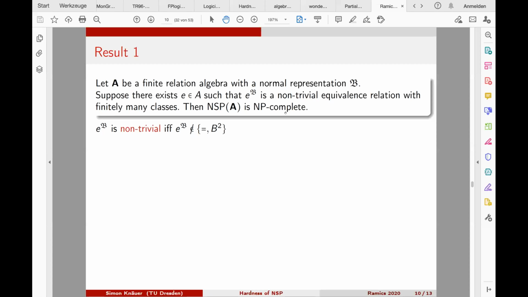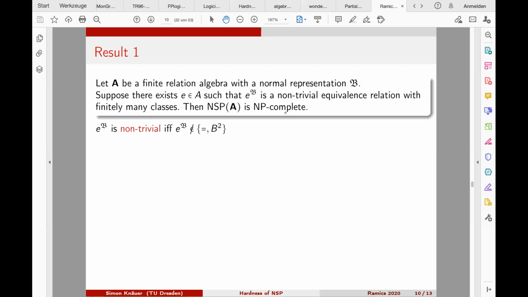And of course, NP completeness has two parts, NP containment and NP hardness. And the containment is for finite relation algebras with normal representations somehow straightforward. This is not the key, or not what we proved here. This is an observation that one could make for all normal representations.